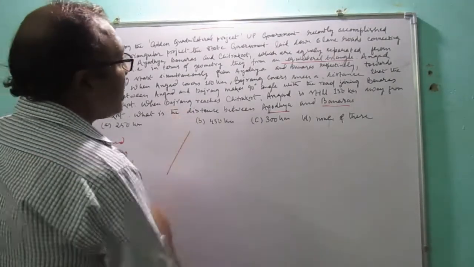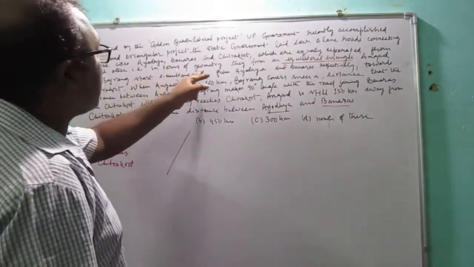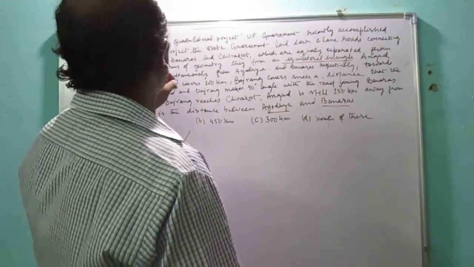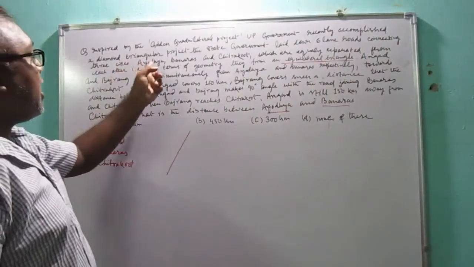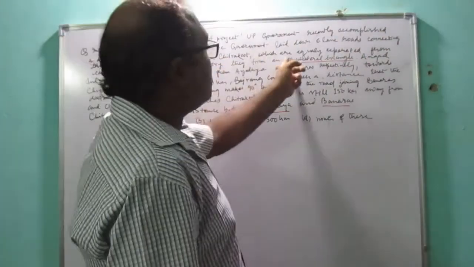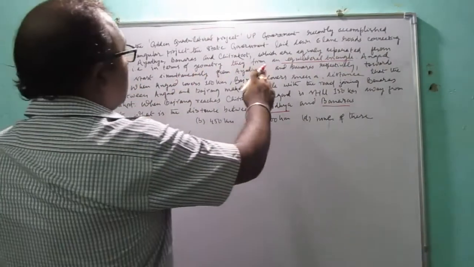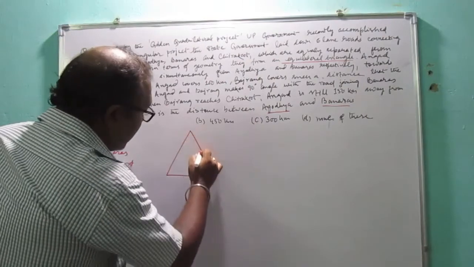So how are they connected? They are equally separated from each other. That is, in terms of geometry, they form an equilateral triangle. That means we have to make an equilateral triangle here.